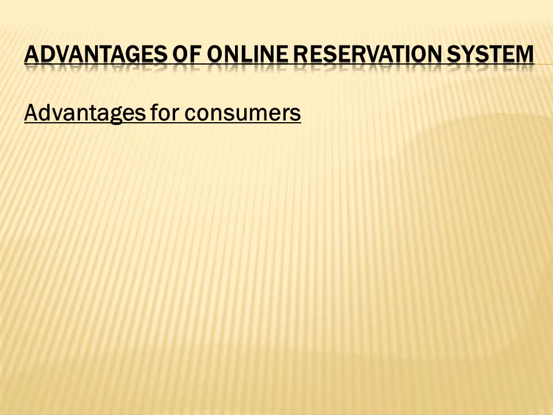The first advantage is that it is very convenient. Convenient means what? We can use this system by sitting at our home. We can book the tickets at any time. We can cancel the ticket at any time. We do not need to go to a reservation counter and stand there in a queue and wait for our turn to come. We can book the tickets by sitting at our home.